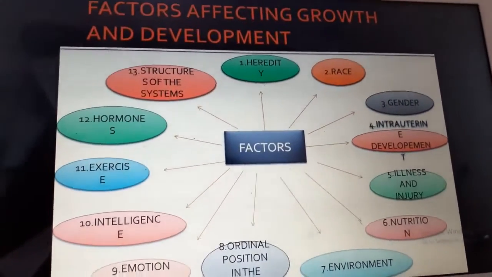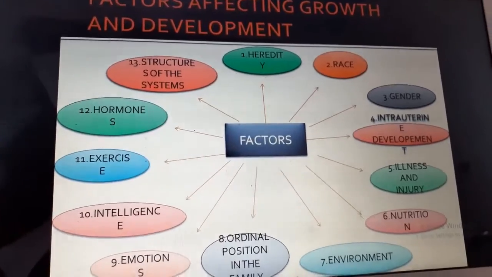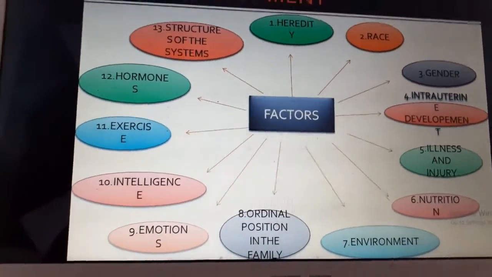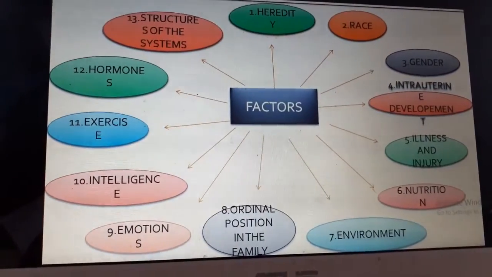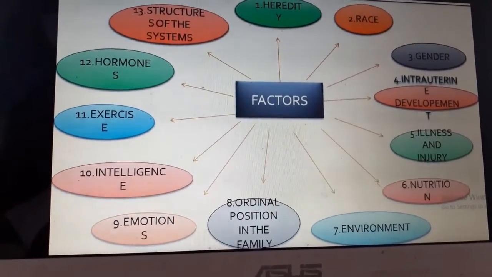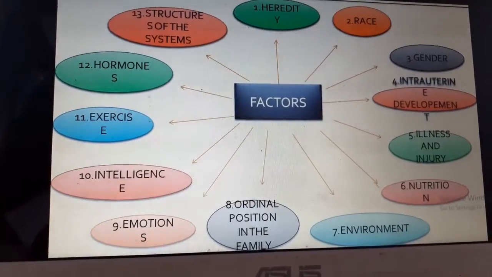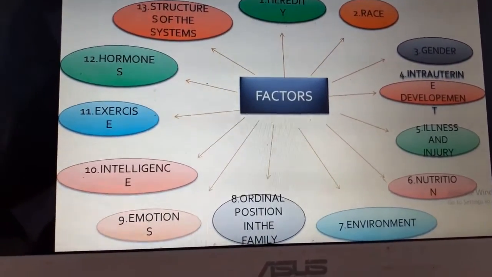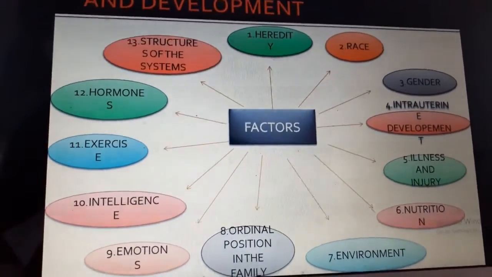A child who is brought up with a lot of love and affection grows and develops well compared to a child who does not have that opportunity of love, of affection, who is from a neglected family, who is from a broken family. Certainly the environment matters a lot.